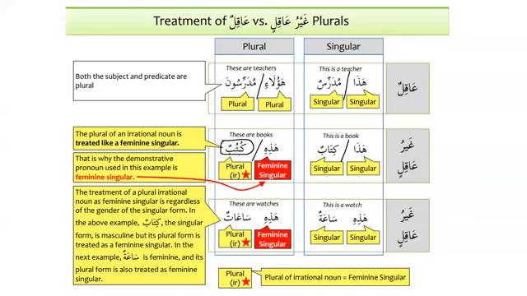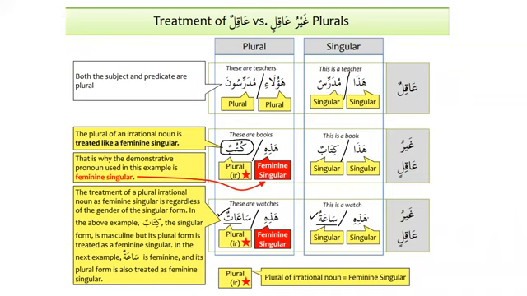And we know that the plural of ghayru aqil is considered as singular feminine. So that's why the ishara that we are using, or the subject that we are using, has to be for the singular feminine. So we will say hadhihi kutubun. Similarly, hadhihi sa'atun, and this is a watch. If the noun is feminine, and we talk about the plural as feminine as well, but when it is ghayru aqil, then we know that we have to use hadhihi, because sa'atun is feminine, and similarly sa'atun is also feminine.